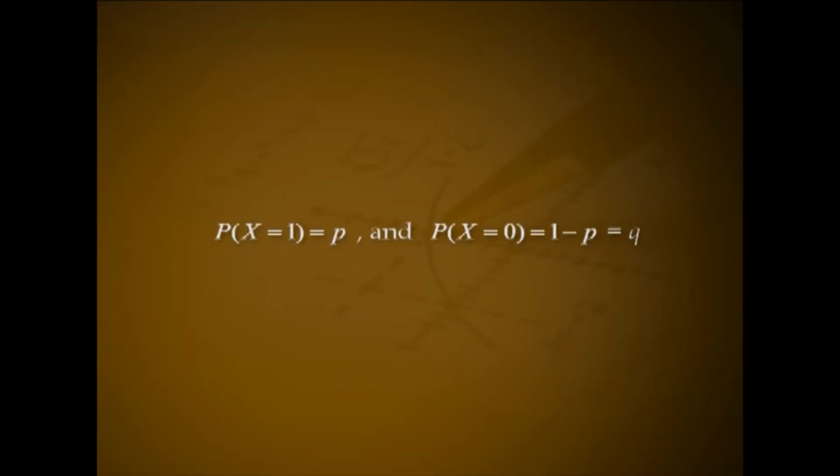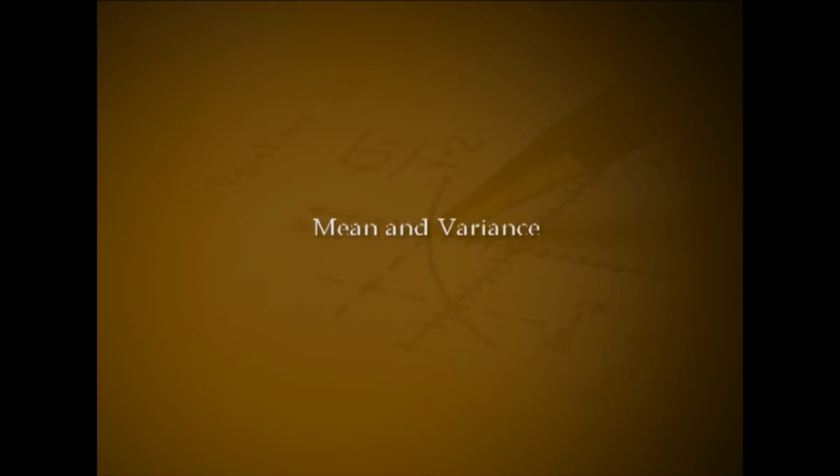That is, X is a Bernoulli random variable if P(X = 1) equals p and P(X = 0) is 1 - p, that is q. The distribution function of X is given as F(x) equal to 0 if x < 0, 1 - p if 0 <= x < 1, and 1 if x >= 1.